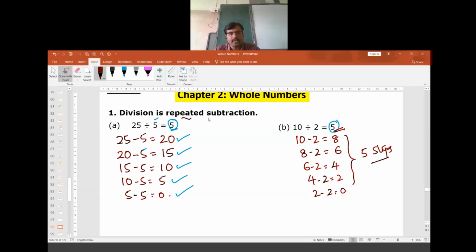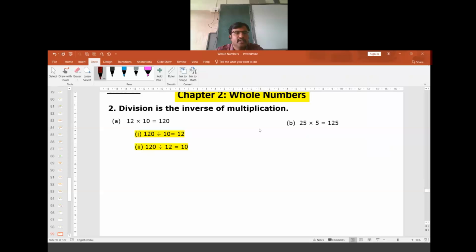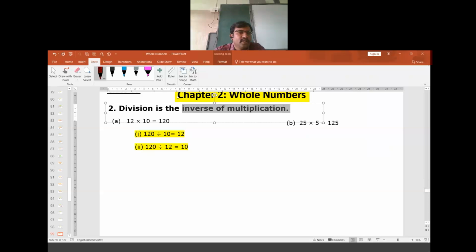Every time we do not follow this repeated subtraction. The reason is when larger values are given, subtracting so many times will become difficult. We follow direct division. This division is called the inverse of multiplication. This you must remember.